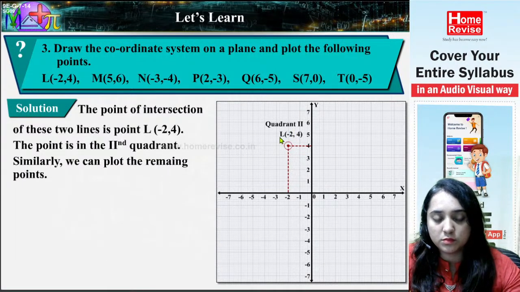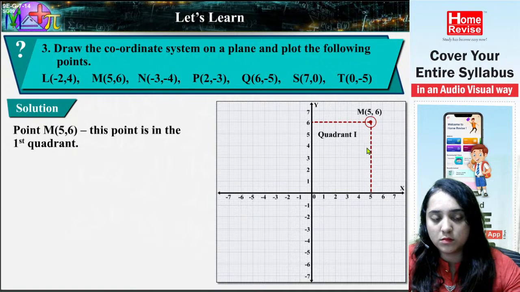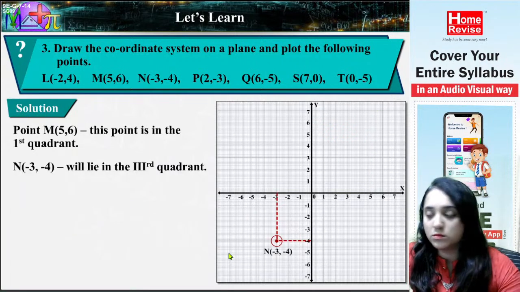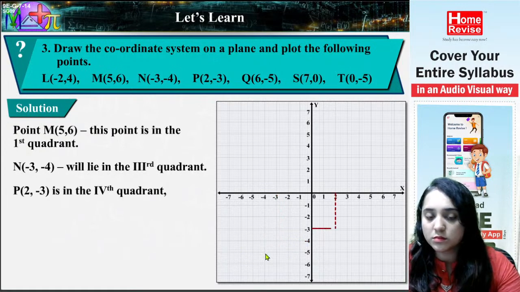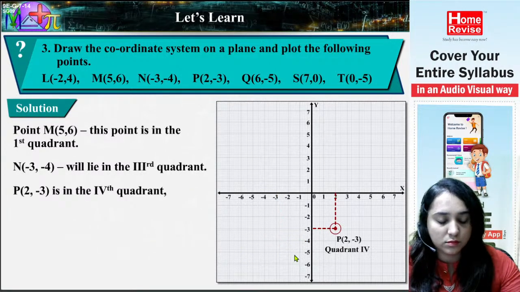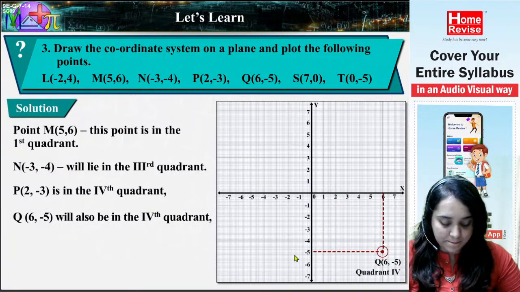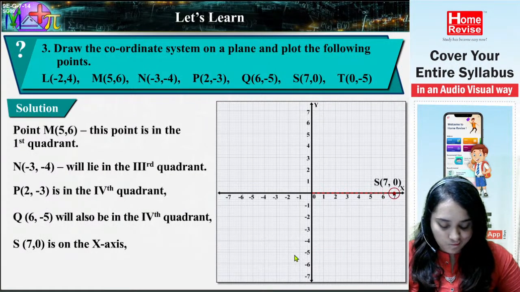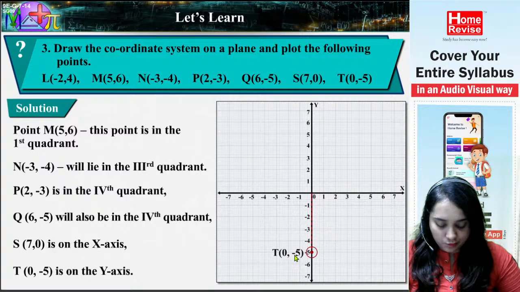Similarly, we can plot the remaining points. Point M (5, 6). This point is in the first quadrant. N (-3, -4) will lie in the third quadrant, correct? P (2, -3) is in the fourth quadrant. Q (6, -5) will also be in the fourth quadrant. S (7, 0) is on the x-axis. T (0, -5) is on the y-axis.